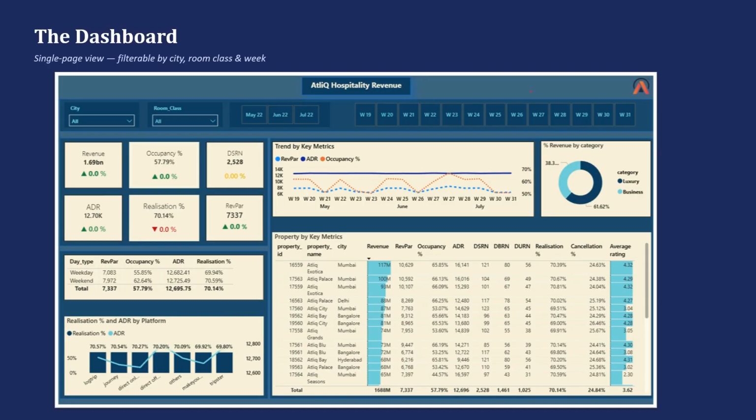So here is the dashboard. As we can see, this is a single page view. We can view by the city, we can view by the room class, we can view by the months and weeks also. As we can see the key metrics: revenue, occupancy percentage, RevPAR and ADR, and the properties by the key metrics. So we have here 14 different properties, and we can see all the key metrics for those 14 properties.